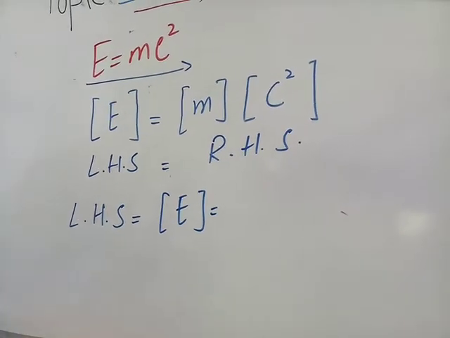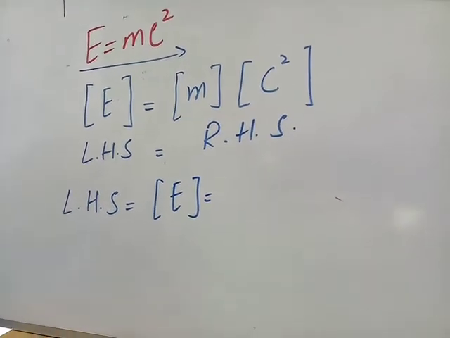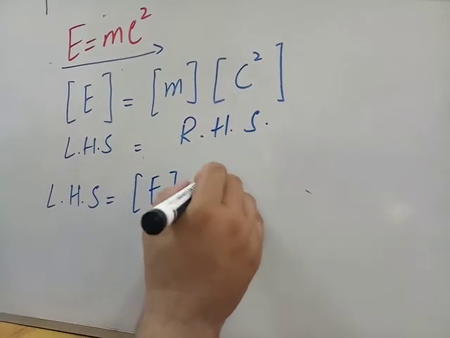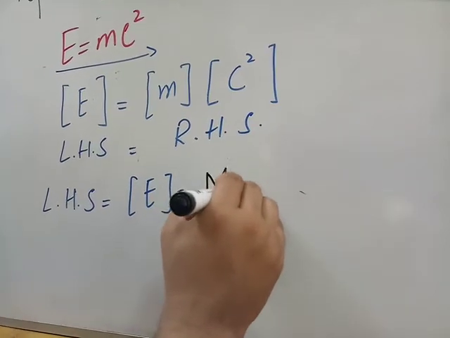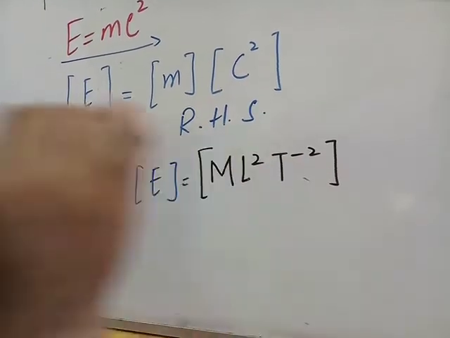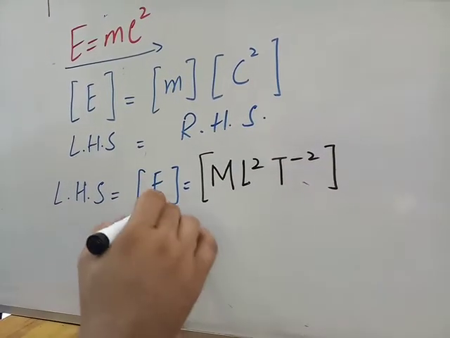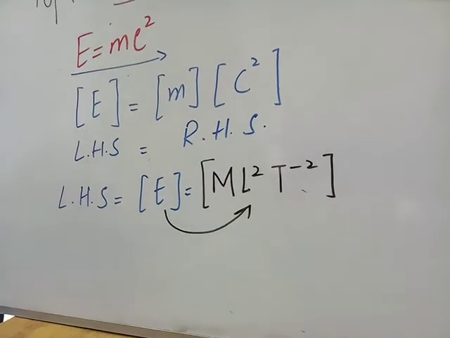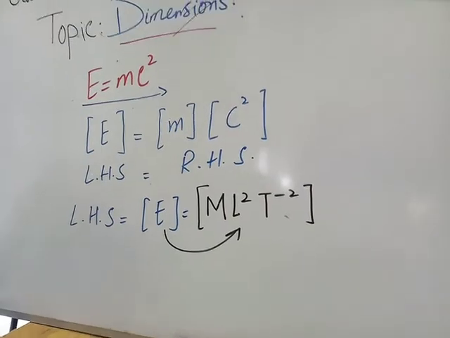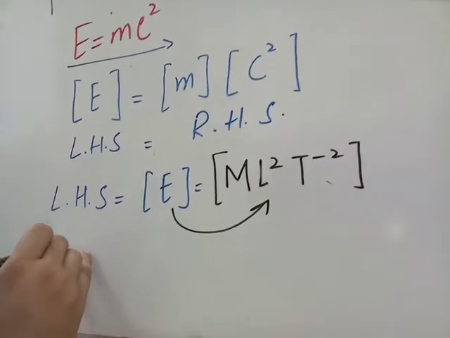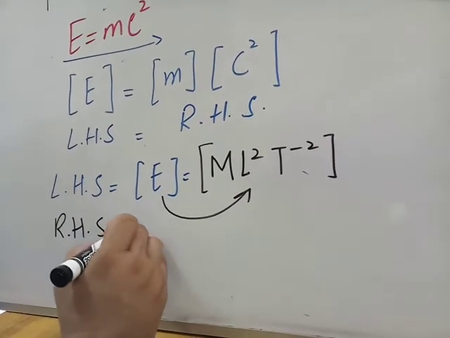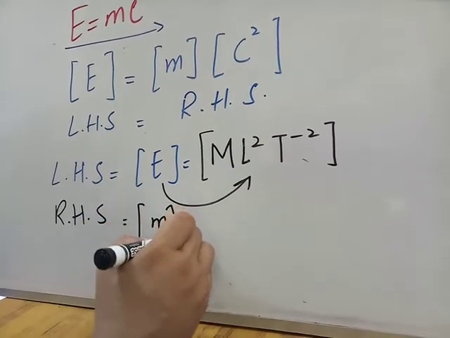So in the last step we used the fact that dimension of energy and work done are both equal. The dimension of work done is M L squared T to the minus 2. We found earlier that the dimension of energy and work done are equal, so we can use the dimension of work done here for energy.